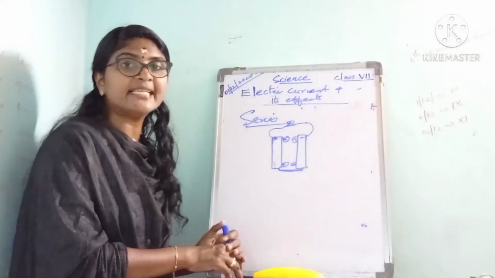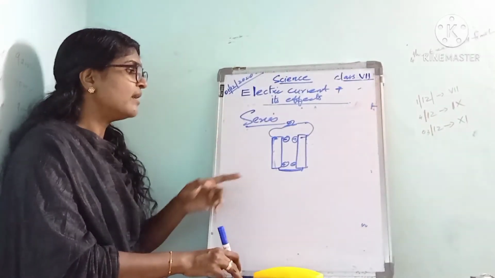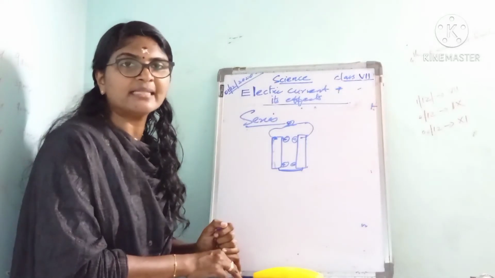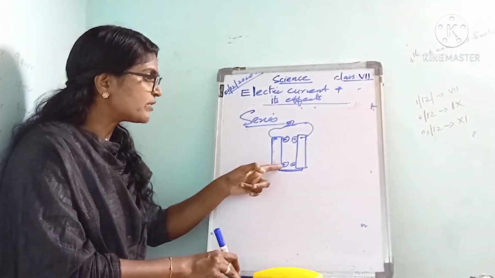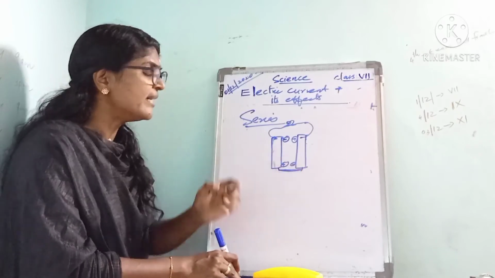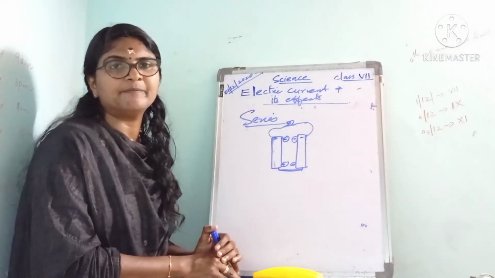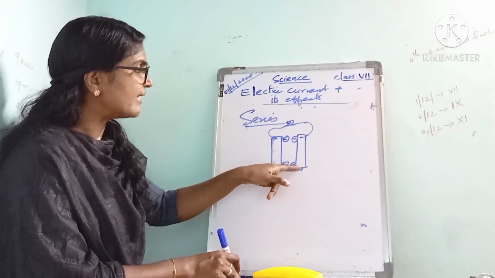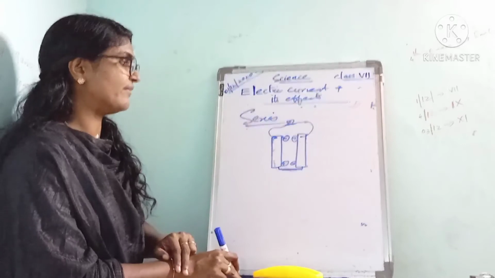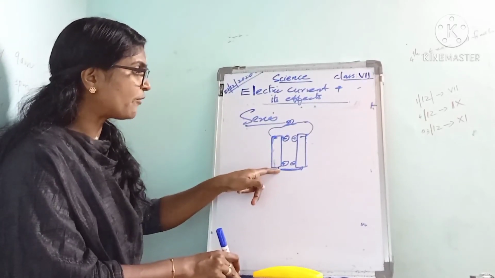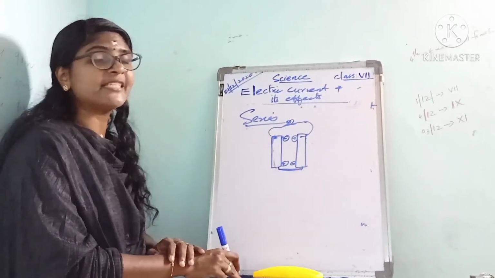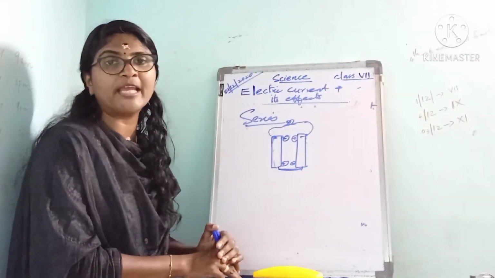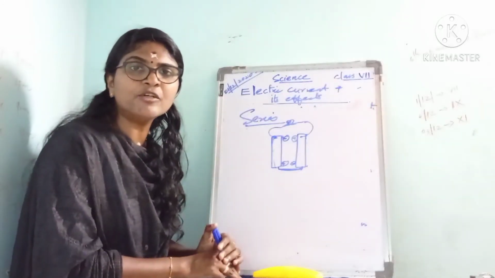One is the series connection. In series connection, the positive terminal of one cell is connected to the negative terminal of the other cell. Here we have one cell with a positive and a negative terminal, and another cell with a negative and a positive terminal. You can connect as many cells as you need.